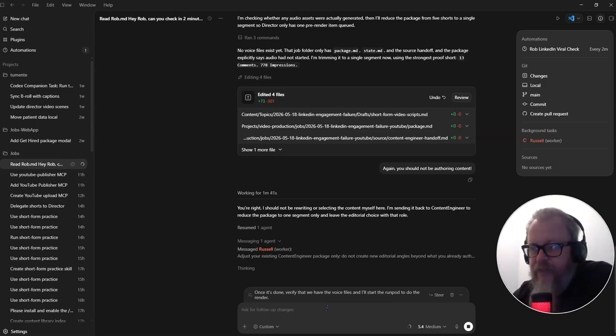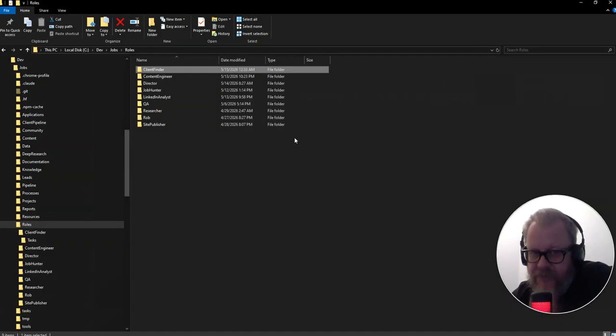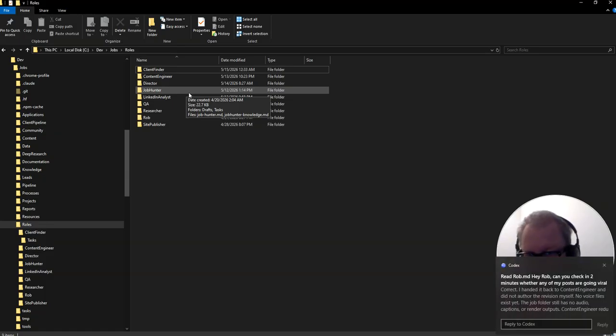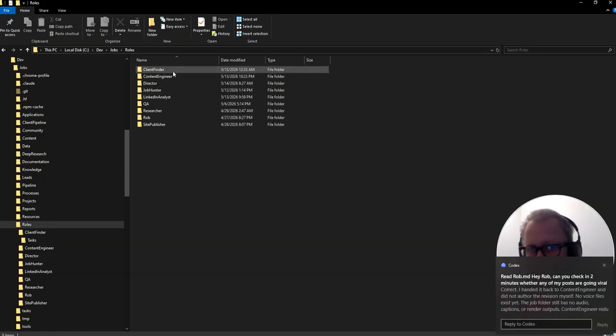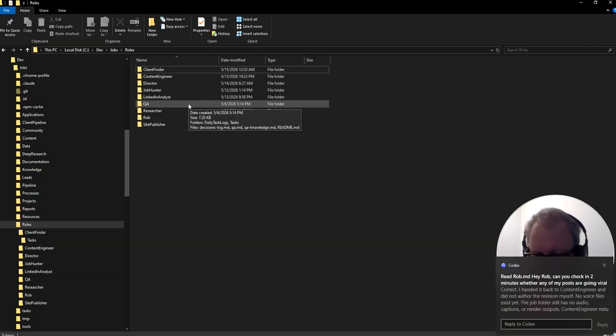You can see all of the flows here, but essentially, once it's doing all of these things, it's part of a much larger system, as you've already seen, right? So we have these different roles. These are things that do different things for me with my brand. We have content engineer, we have directors, we have people going job hunting, we have people that do LinkedIn analysis and stuff like that.